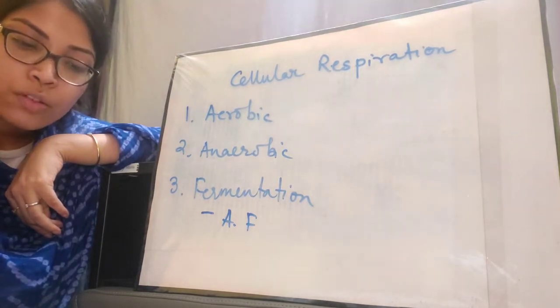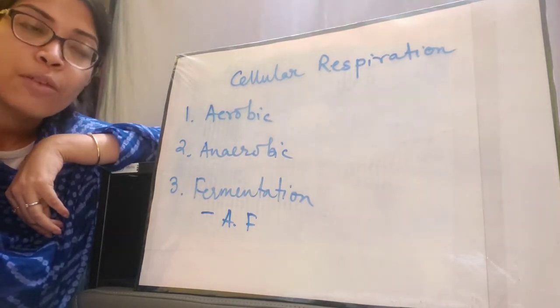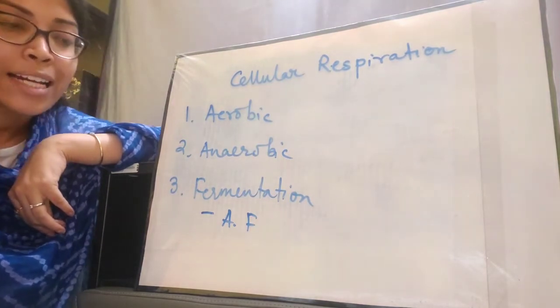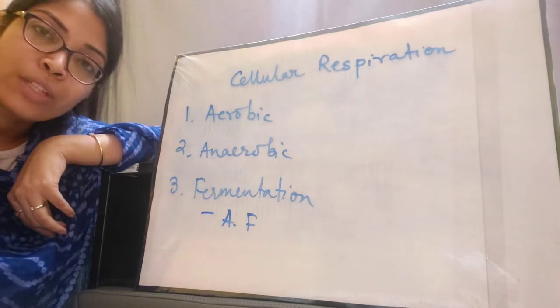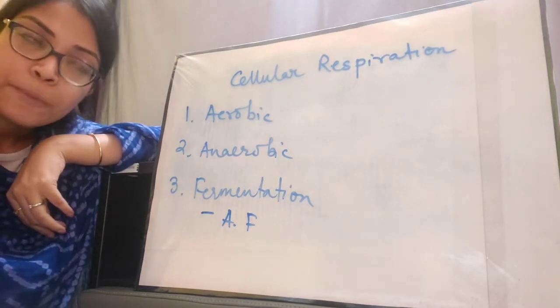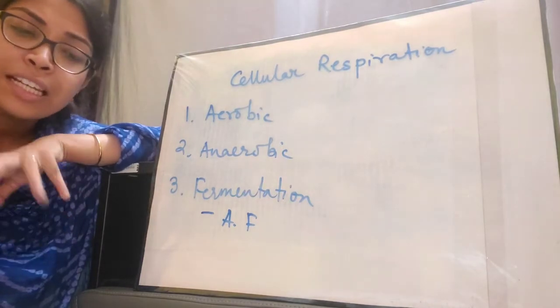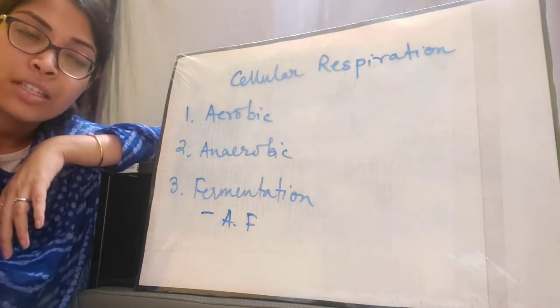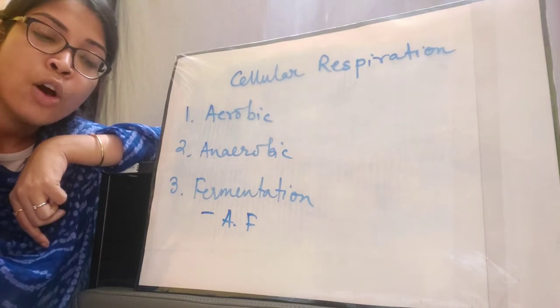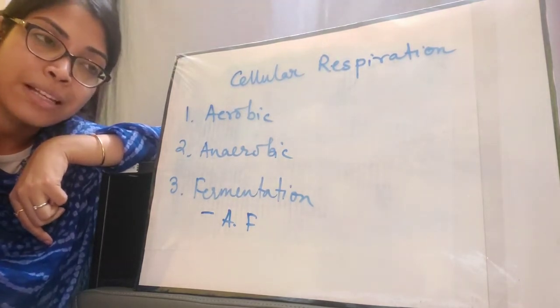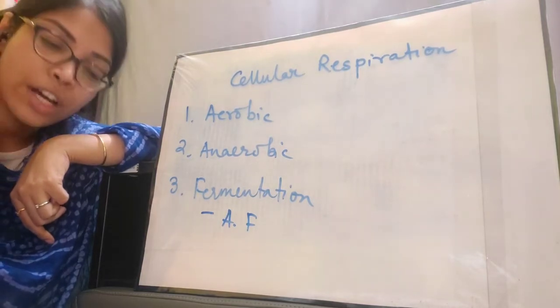In absence of oxygen, the cells will perform anaerobic respiration instead of aerobic respiration, and as a result of anaerobic respiration, you know that lactic acid is formed, and due to the accumulation of lactic acid these cramps start taking place, which is known by the proper scientific term muscular fatigue. Within the muscles this lactic acid starts to accumulate.